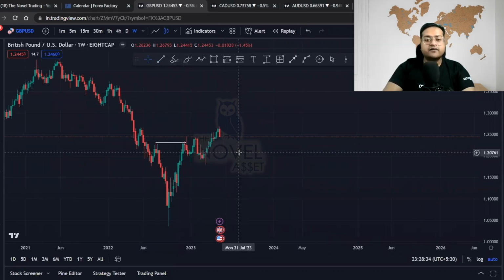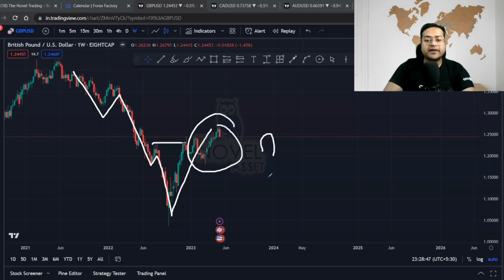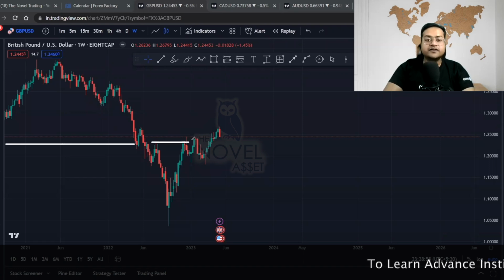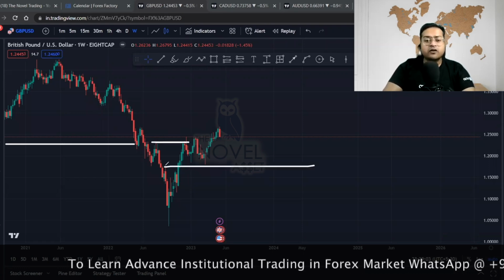So what I can say about the weekly basis, that price has just given us a good CHoCH in the market. If you will look over here, price has changed the character. Initially the price was in a down momentum, and because of this breakout, price has given us a good momentum towards the upside. Now is this a genuine breakout or is this a fake out? Most probably this is going to be a fake out because the major direction of the price is just downside, and if the price is moving towards the upside, taking out the first lower high in the market, first liquidity, that is a sign that yes, there is a presence of strong buyers in the market.